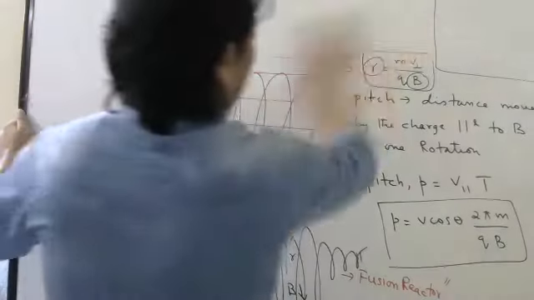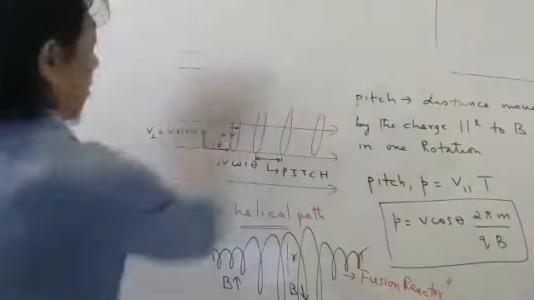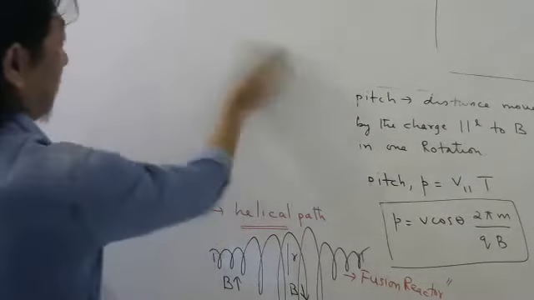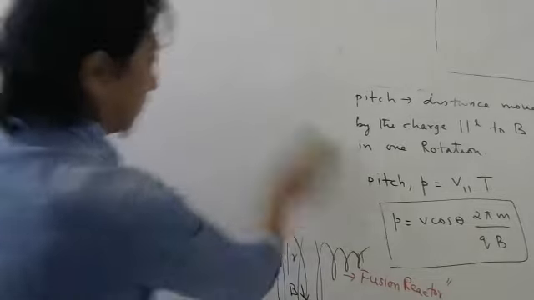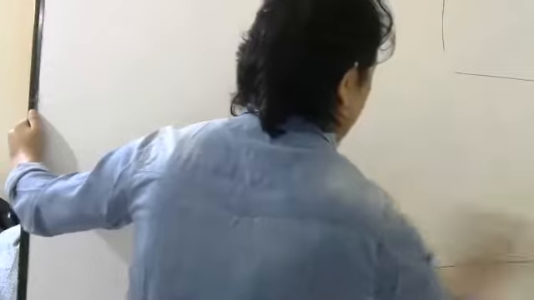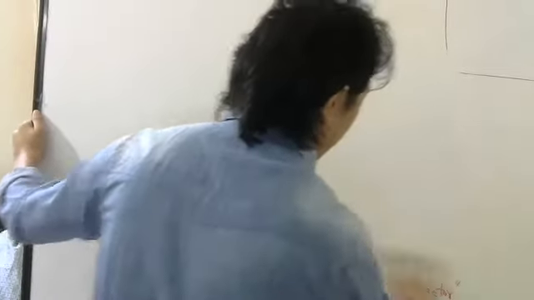So time period of revolution is a constant for a charge moving in a circular path. Check that yourself, because the formula has nothing to do with velocity.